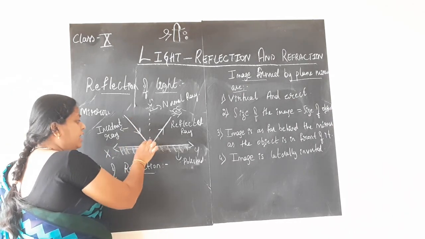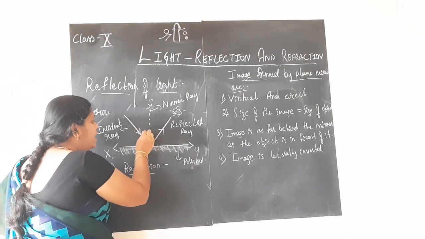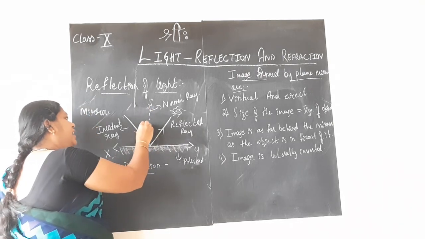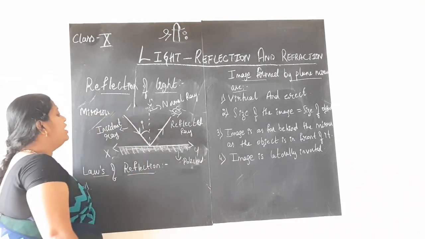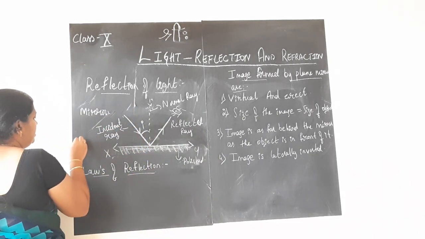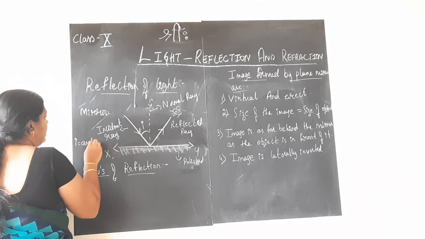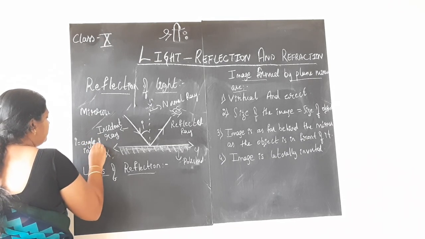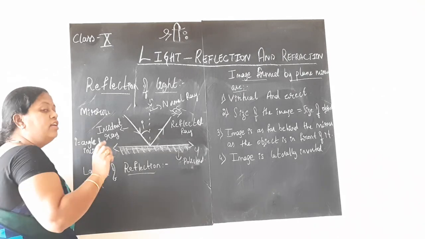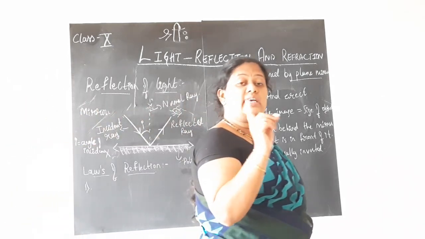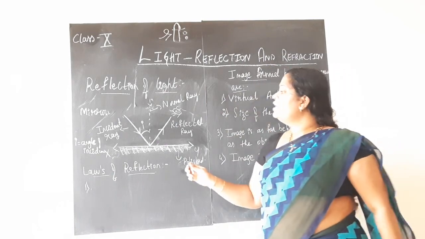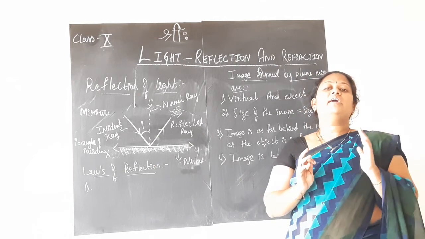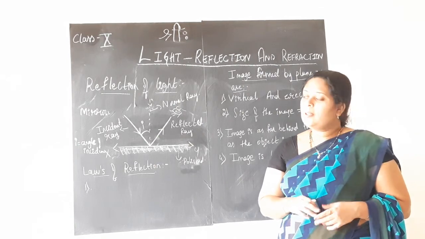This incident ray of light will make an angle with this normal ray, and it is represented by small letter i. It is represented by small letter i, and it is called the angle of incidence. Angle of incidence. What is the angle of incidence? The angle made by the incident ray with the normal is called the angle of incidence.